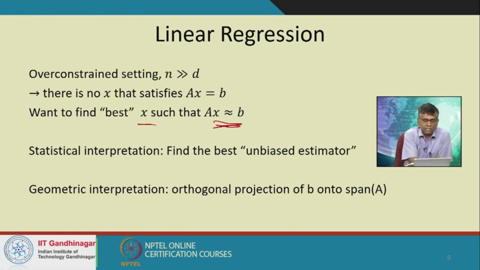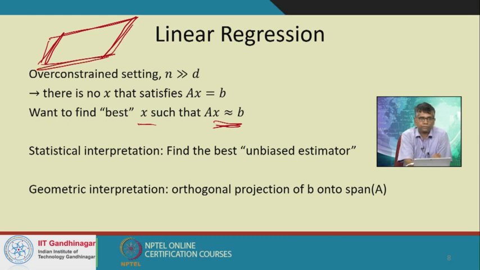And geometrically this is really the picture: let's say we have the space spanned by the columns of A, okay, and we have B, right, and so this particular space is a rank D space, right, and it lies in Rn.